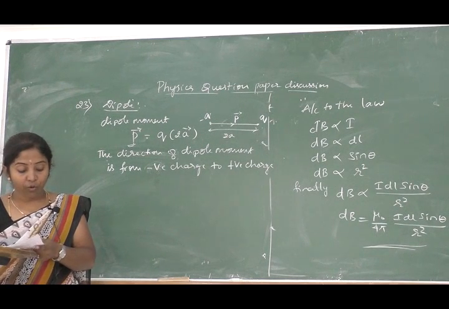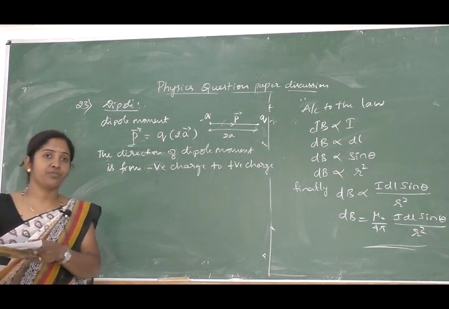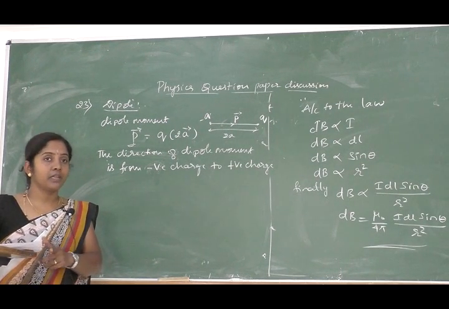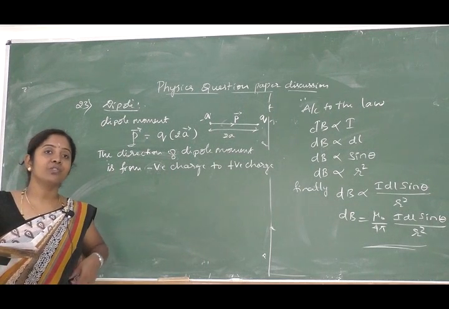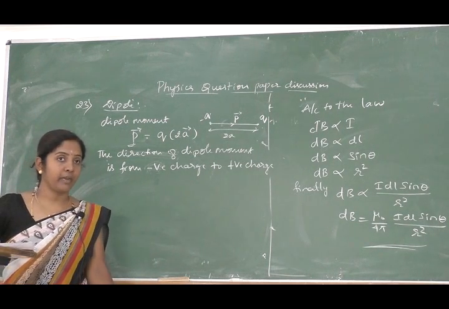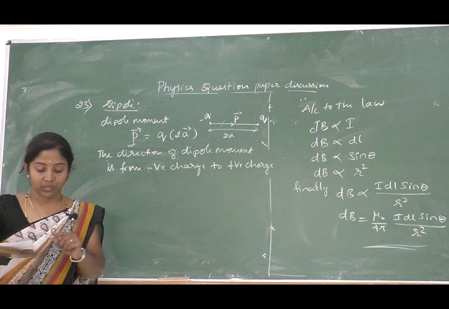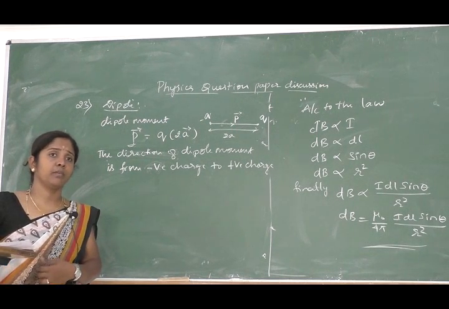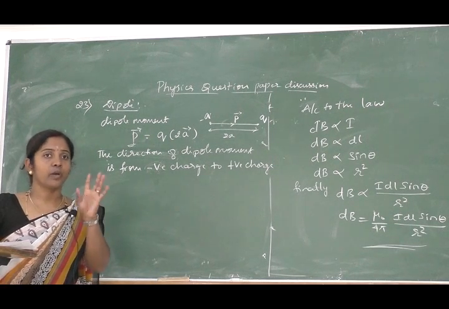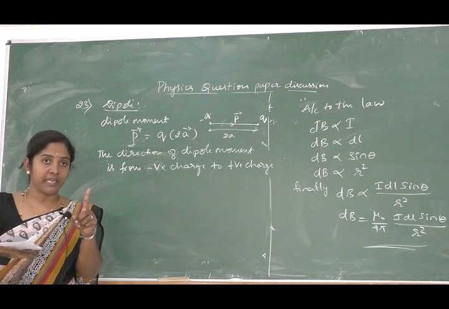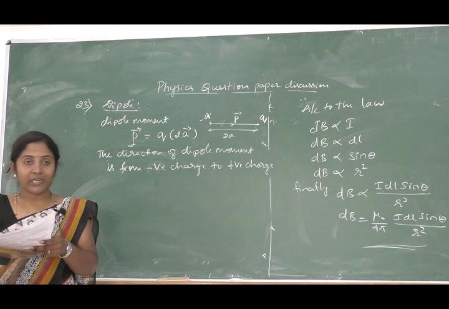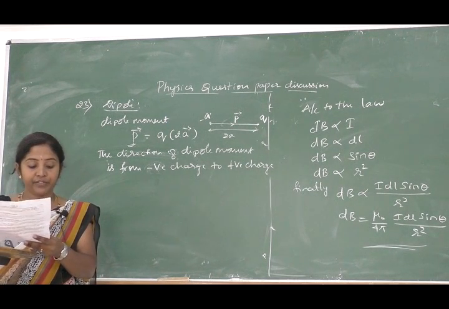So next, 24th: explain principle and working of transformer. The transformer works on the principle of mutual induction, so that is the principle, and you must mention it. Next, explain the working as usual. Draw the primary and secondary coil transformer diagram and explain the working. 3 marks: 1 mark for principle, 2 marks for the explanation, that is working. Totally 3 marks. So next one is 25th.